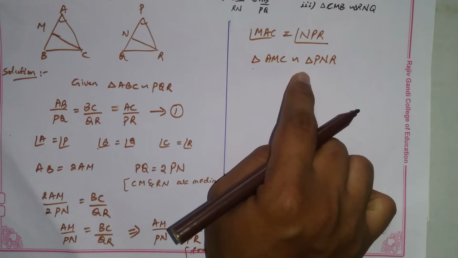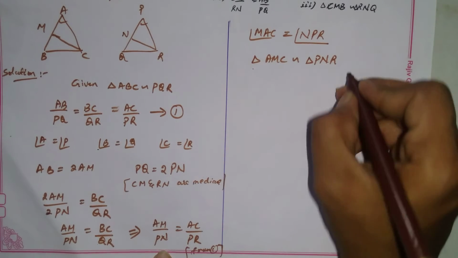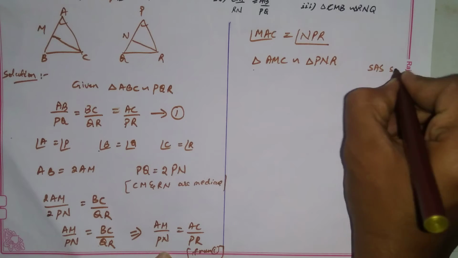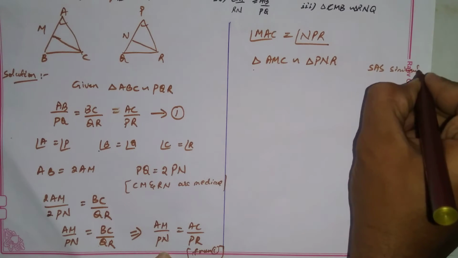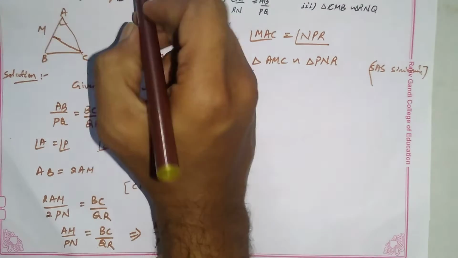So triangle AMC is similar to triangle PNR because of SAS similarity. So the first condition is proved.